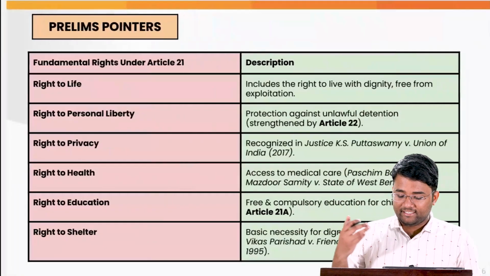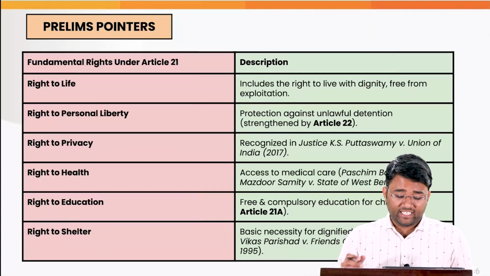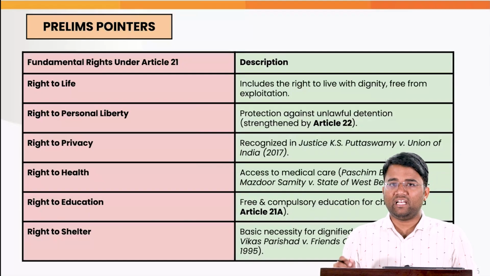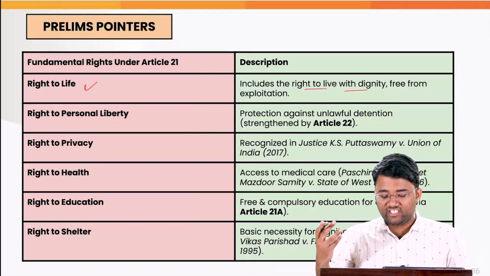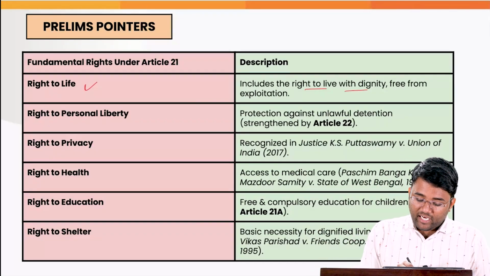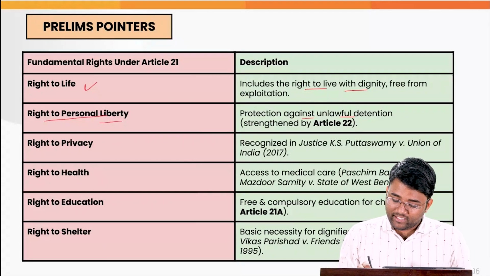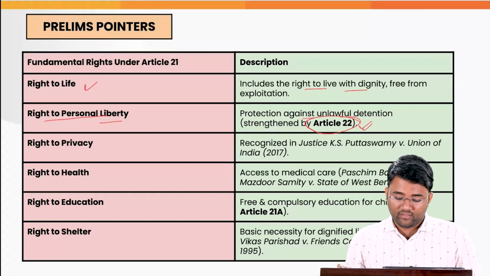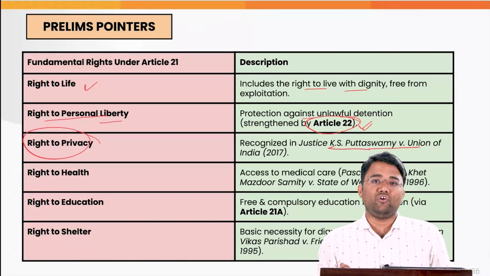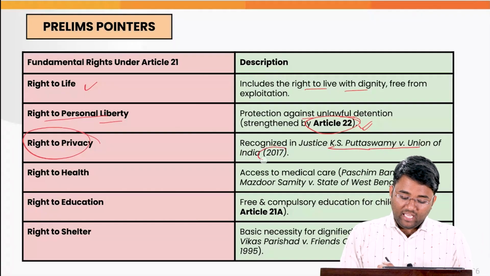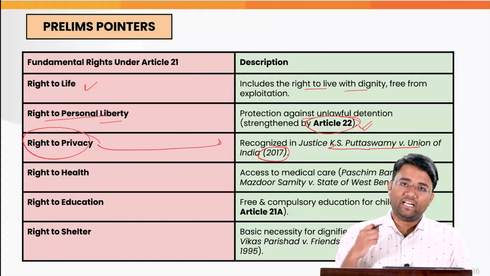Also, there have been various judgments by the Supreme Court in which it has highlighted various other fundamental rights provided under Article 21. For example, the right to life, which includes the right to live with dignity, free from exploitation. Then the right to personal liberty, which is protected against unlawful detention, also under Article 21. And the right to privacy, which was highlighted in the Puttaswamy versus Union of India case in 2017, and is recognized as part of the right to life and liberty under Article 21.